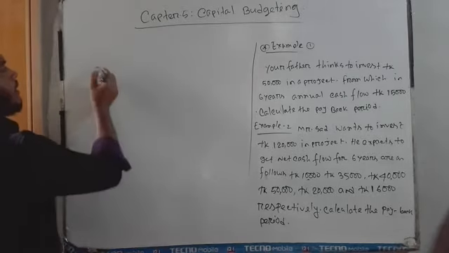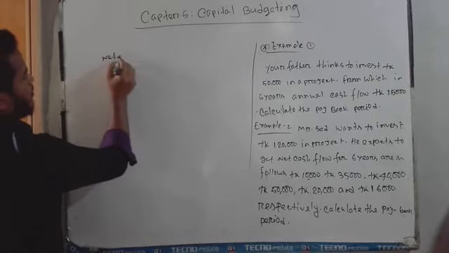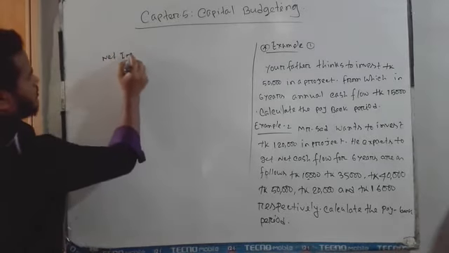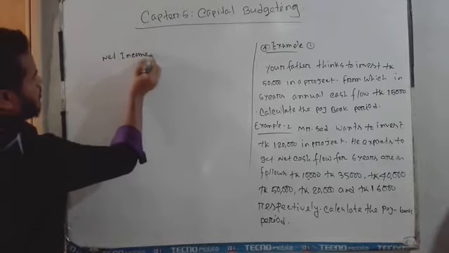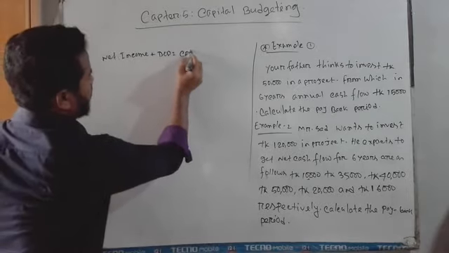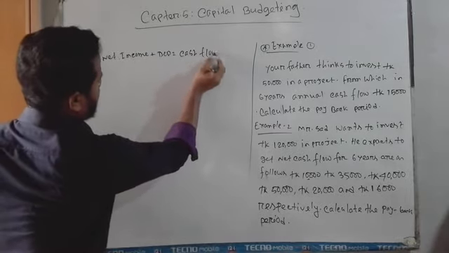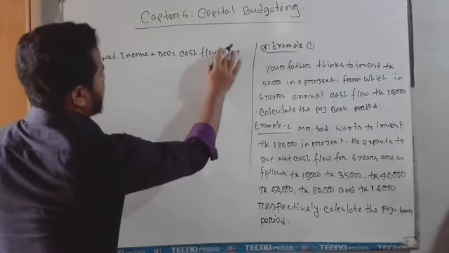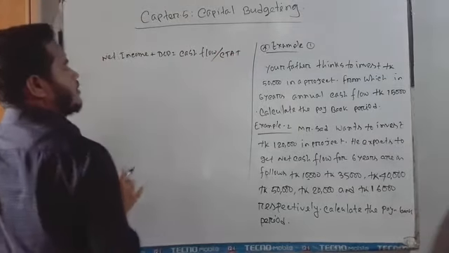That is, net income plus depreciation gives the cash flow. It is alternatively called CFAT, cash flow after tax.